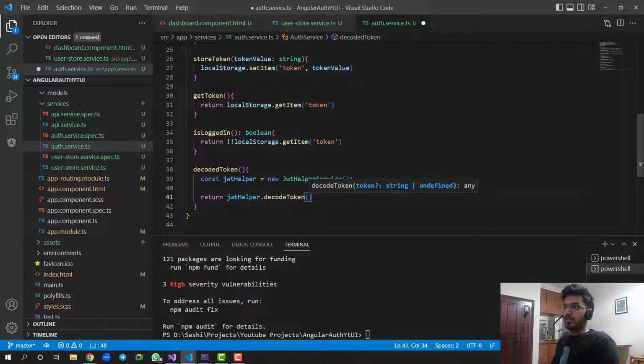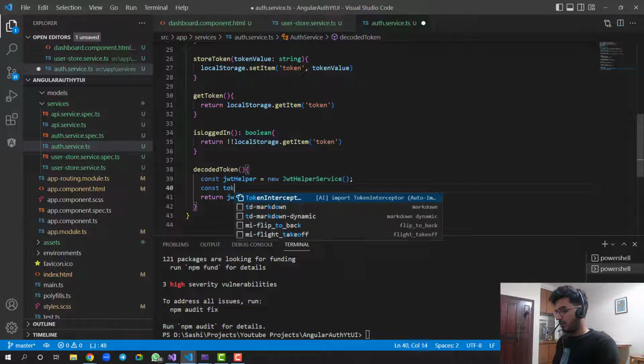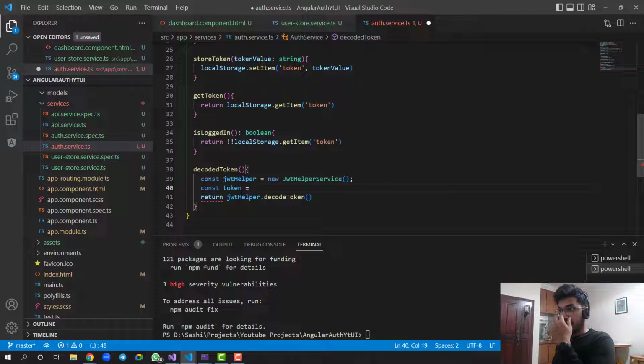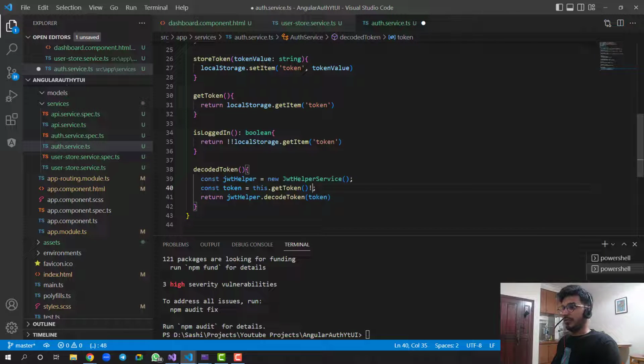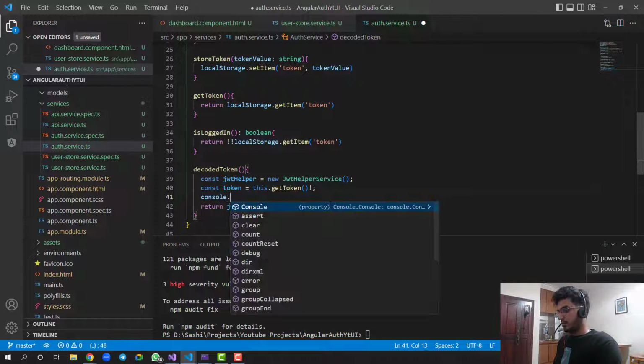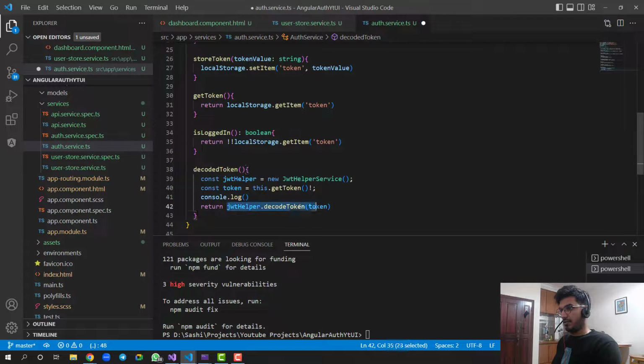But where is my token? My token is in local storage. So let's use this method: const token equals this.getToken. Now we can pass this token to get decoded. We can just add an exclamation mark because it can be undefined. In this way we can decode the token here, and this will return the decoded token. If you want to see, I can show you as well. I can just do a console.log and copy this.